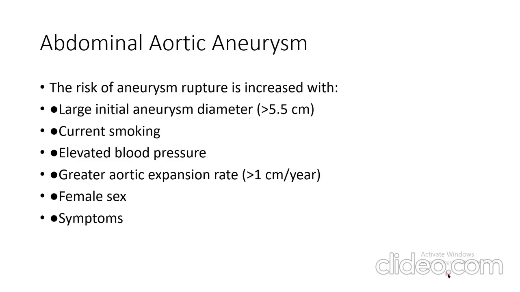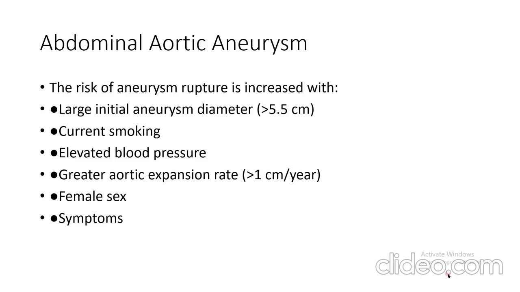The other risk factors are those which cause aneurysm rupture. Again, the greatest risk factor for aneurysm rupture is smoking, as smoking increases the inflammation of the wall of aorta by activating metalloproteinases, and this weakens the wall of aorta. So it is the greatest risk factor for development as well as aneurysm rupture. Second is a large aneurysm diameter, like more than or equal to 5.5 centimeter, or if the expansion rate is more than 1 centimeter per year or more than 0.5 centimeter in 6 months.